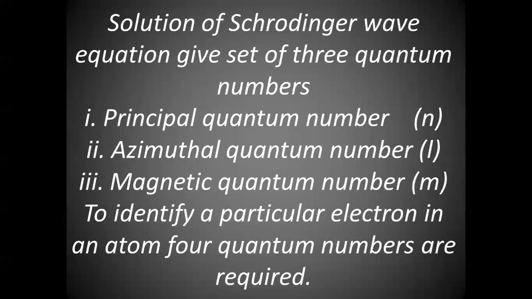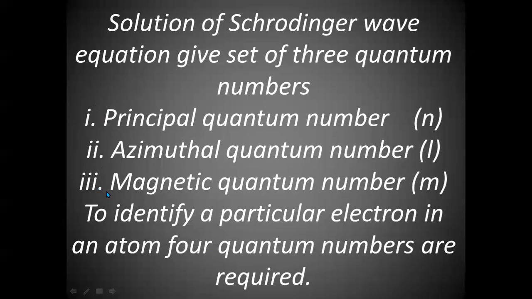Then the two electrons of the same orbital will not spin in the same direction. They should have opposite spin. Remember that electrons of the same orbital will have opposite spin.